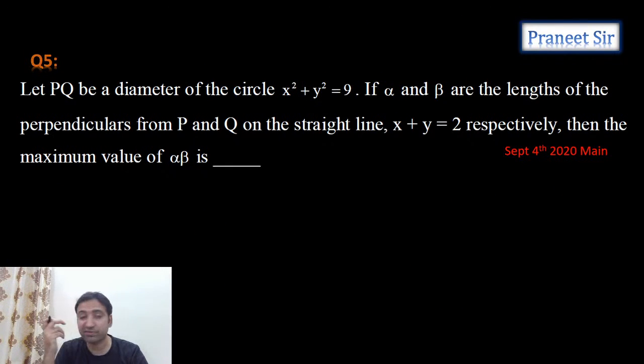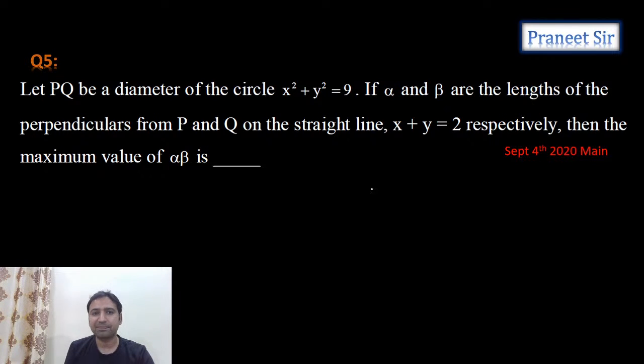Yeah, this is the next question we have. Let PQ be the diameter of the circle x square plus y square equals 9. If alpha and beta are the lengths of the perpendiculars from P and Q on the straight line x plus y equals 2 respectively, then the maximum value of alpha beta is how much?